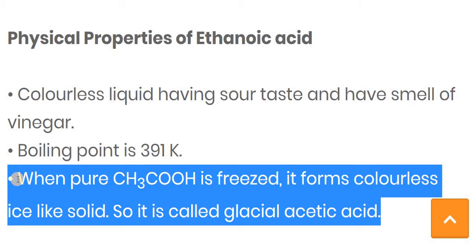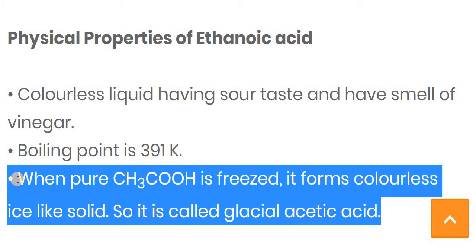One of the most important properties of ethanoic acid, which may be asked as a definition, is this: write down the definition of glacial acetic acid. When pure ethanoic acid is frozen, it forms a colorless ice-like solid, so it is called glacial acetic acid.